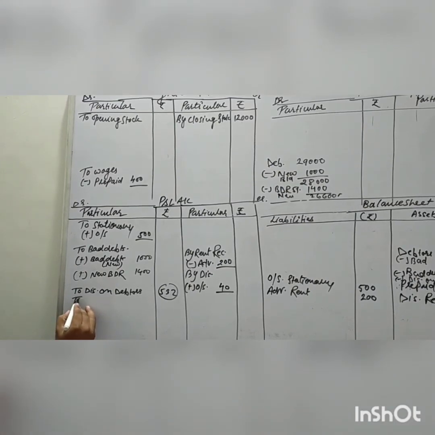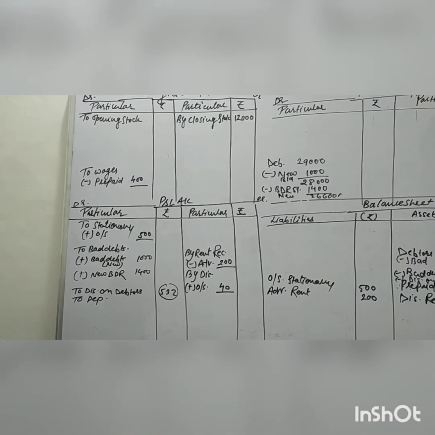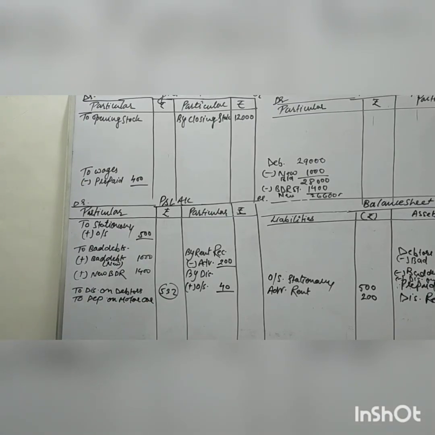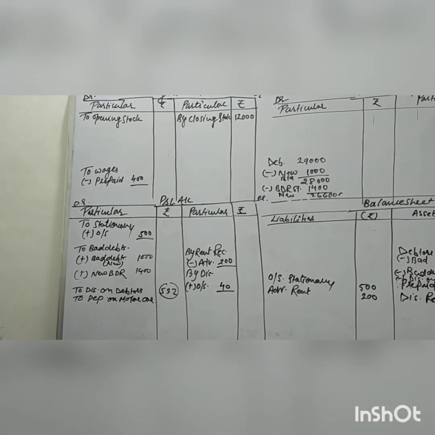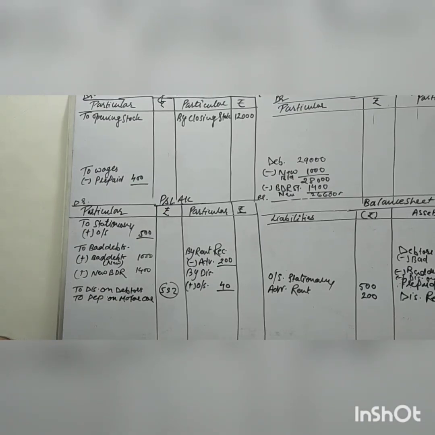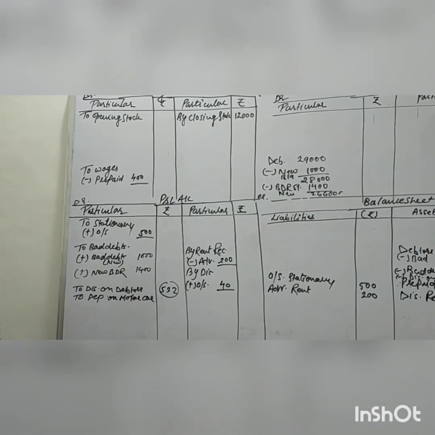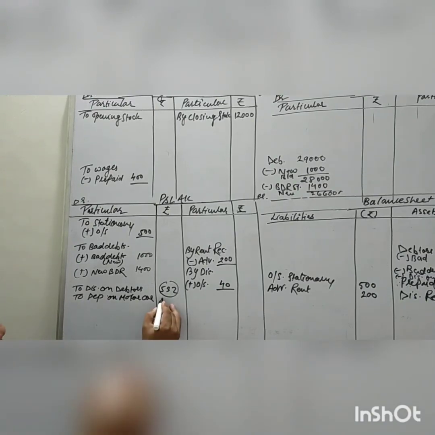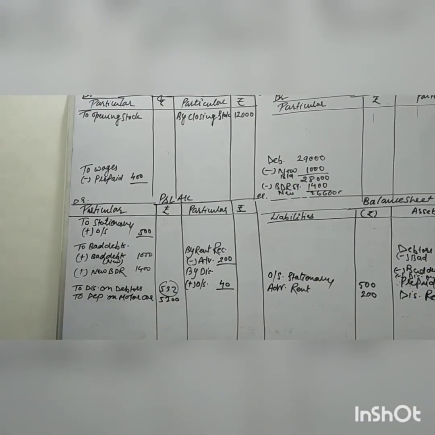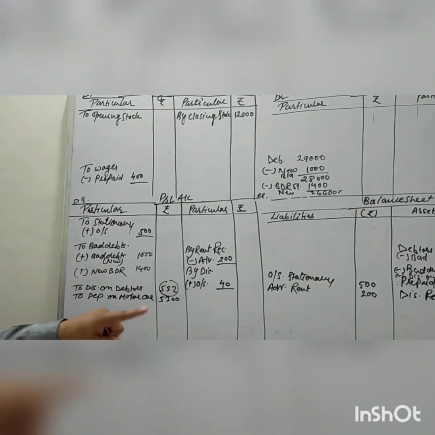Depreciation on motor car, right? So now in the trial balance, the motor car value is given, 52,000. So 52,000 with 10% depreciation will come to 5,200. Okay. Now the second effect comes in the balance sheet asset side.